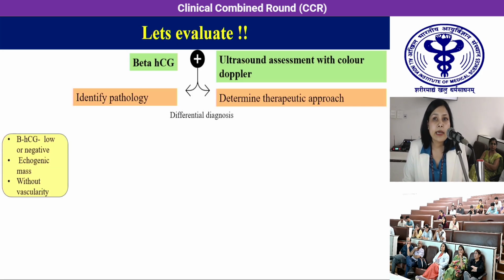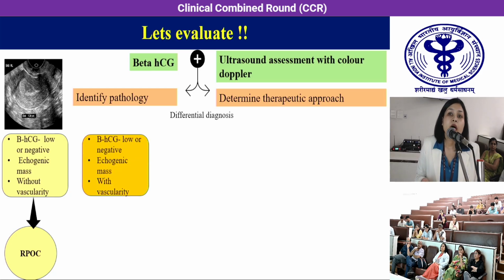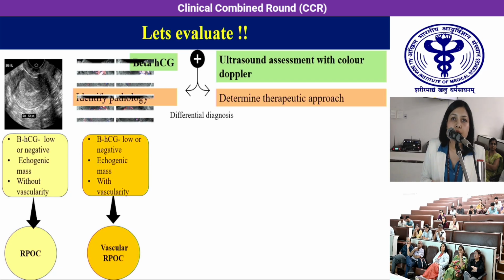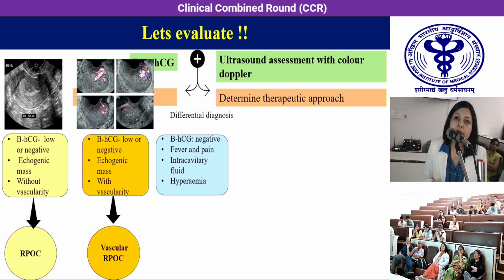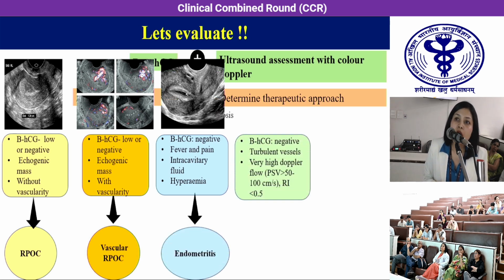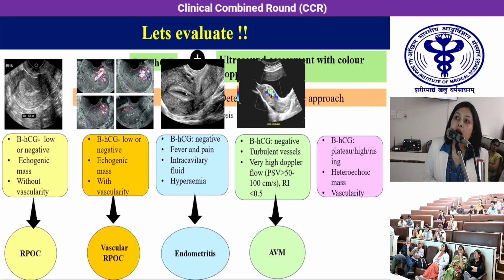If it is a low beta HCG with an echogenic mass without vascularity, it leads to avascular RPOC. With vascularity, it leads to vascular RPOC. With fever and pain, intracavitary fluid and hyperemia, it leads to endometritis. With turbulent vessels and very high Doppler velocity, it leads to AVM, and a plateauing, rising, or very high beta HCG leads to gestational trophoblastic disease.